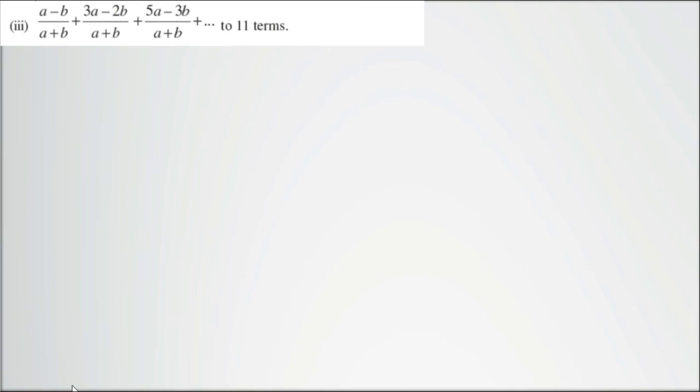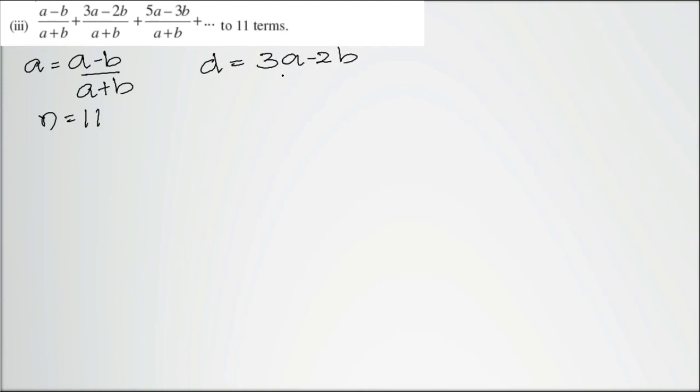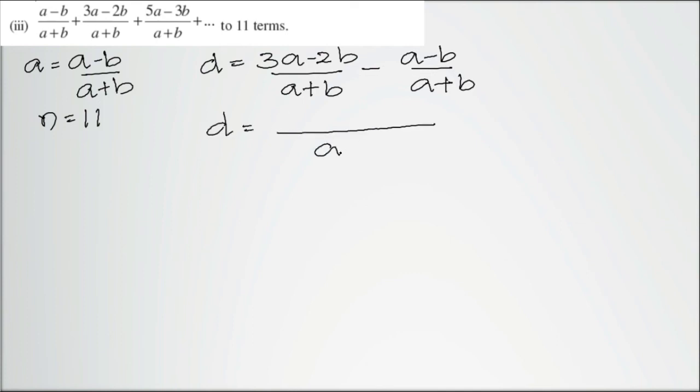Let's look at the third sub question here. (a - b) divided by (a + b) is the first term. The number of terms is given as 11. The common difference we need to find: it's the second term minus the first term. The LCM is a plus b.